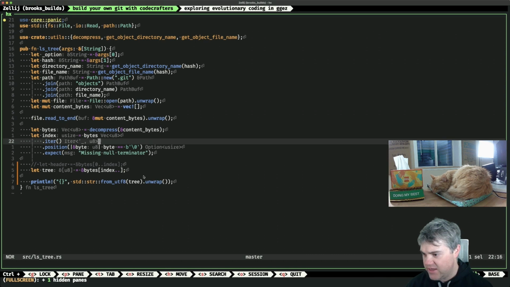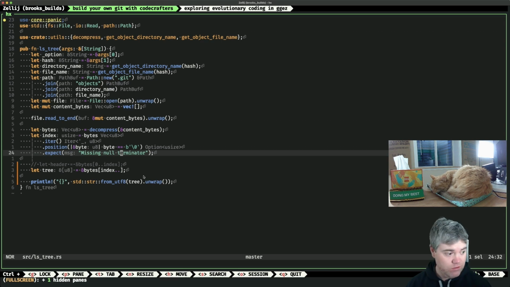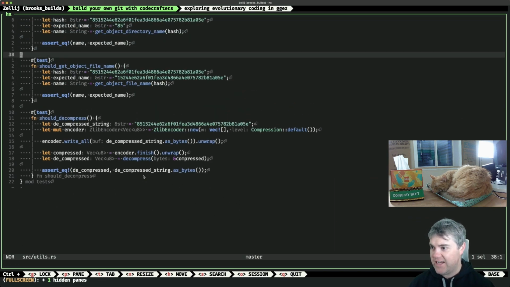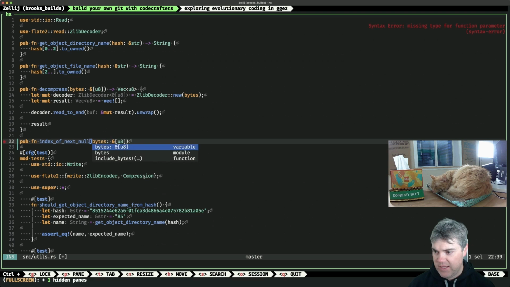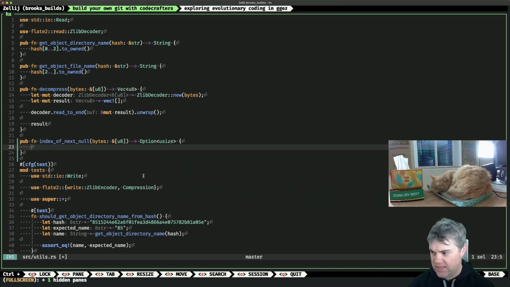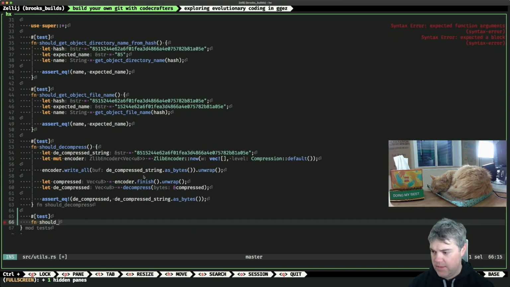So where do we have that? Here's, okay, so index bytes. I wonder if I want to just throw this into a utility function just to find the next index. So index of the next null, maybe. Let's do that. Let's go into our utils. Oh, right, we're writing an actual test for these. Okay, so if we take in our bytes, I want to return a usize, probably an Option usize because it might not exist. Let's return a None, and then we'll test this. Okay, so this should return index of next null.